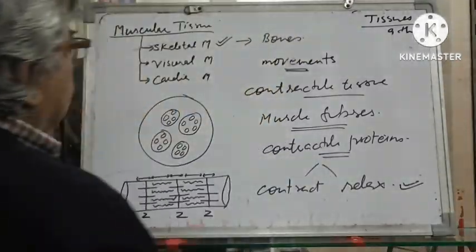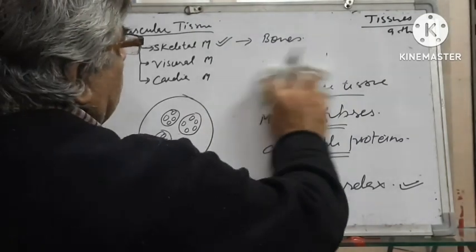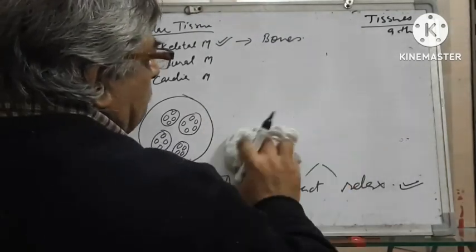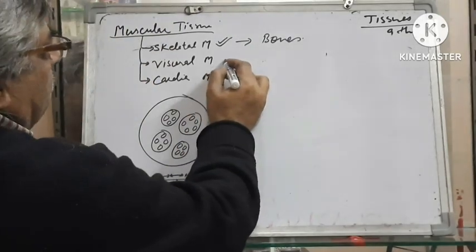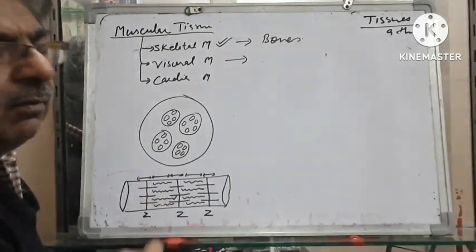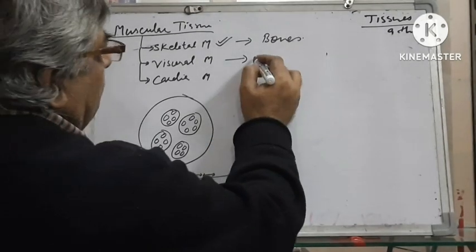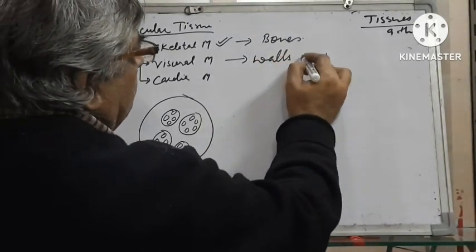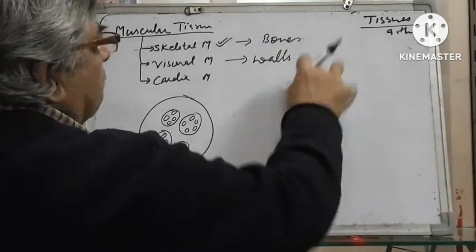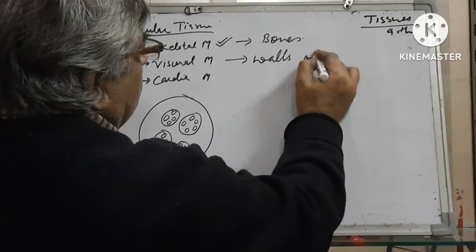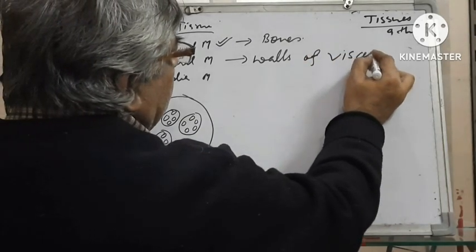The second type is known as visceral muscles because it makes the walls of the viscera. It is found in walls of viscera.